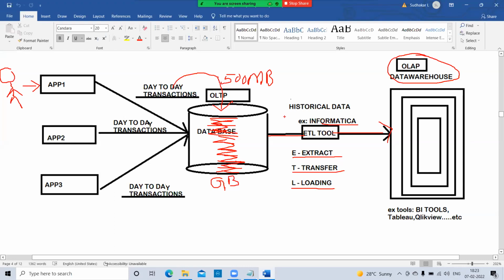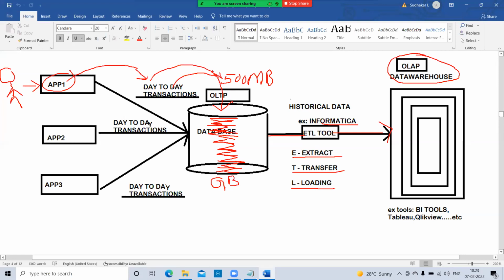Suppose there is one more business, a middle scale business. They generate around 750 MB of data per day. Data is produced by whatever transactions users perform through applications. Through those transactions, your data will be generated.